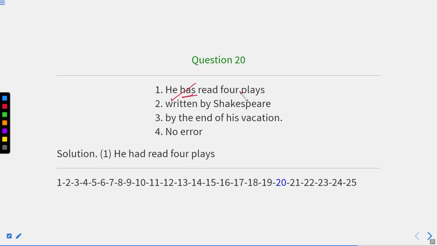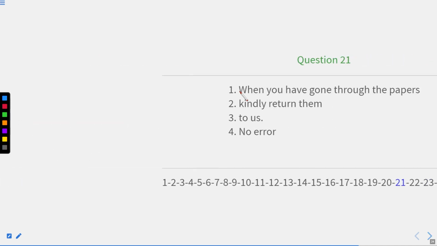But if I say he will have read 4 plays written by Shakespeare by the end of his vacation, it means it is going to happen in future. Okay, but by the end of his vacation, but in future tense. Okay, both the sentences are correct.